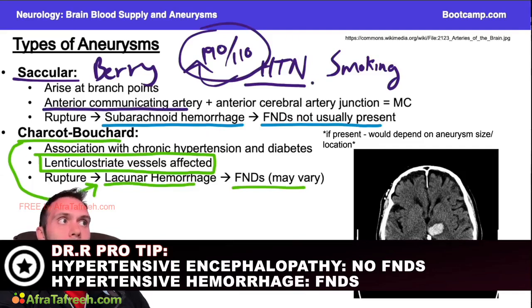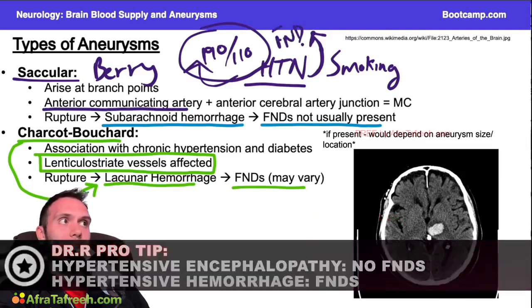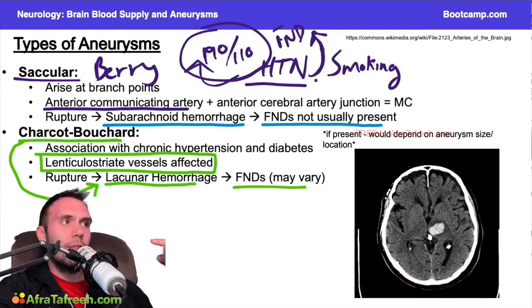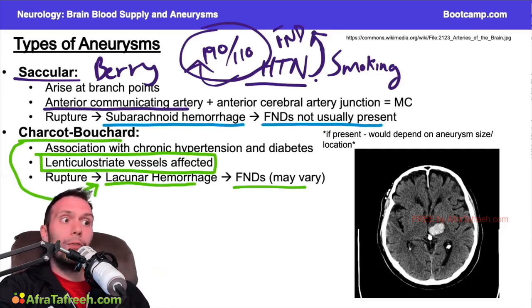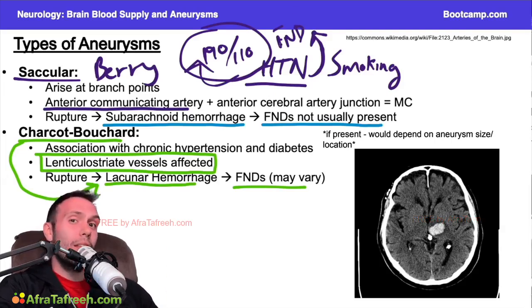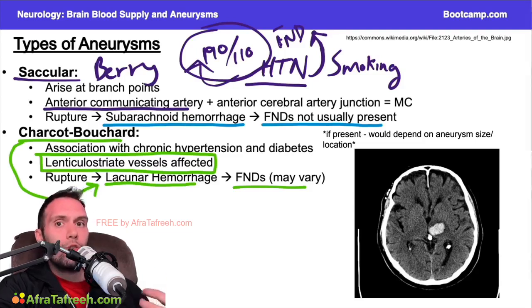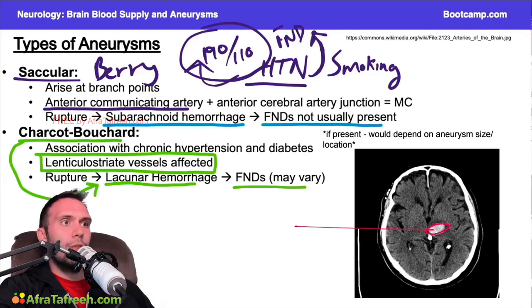However, if I had really high blood pressure and it led to a rupture of Charcot-Bouchard aneurysms from the high blood pressure, then I would probably have some focal neurologic deficits. So if it's just encephalopathy, I typically would not expect to have focal neurologic deficits. You might have confusion or altered mental status, but that's how you would differentiate a hypertensive encephalopathy from a hypertensive intracranial hemorrhage. When we see hemorrhage in this area, this will be very classic. Usually in the area of either the internal capsule, the thalamus, or the basal ganglia, this is usually where we'll see these lacunar infarcts or hemorrhages.